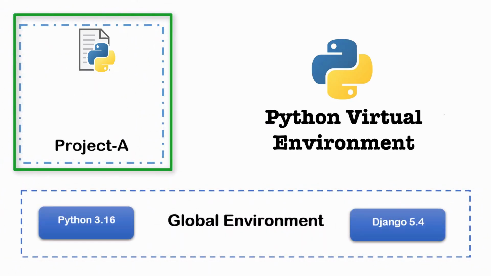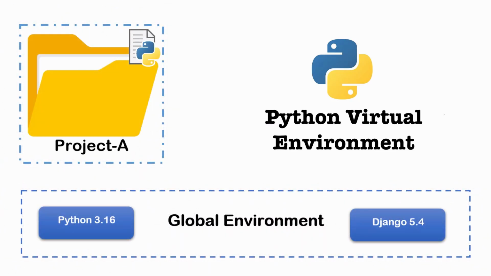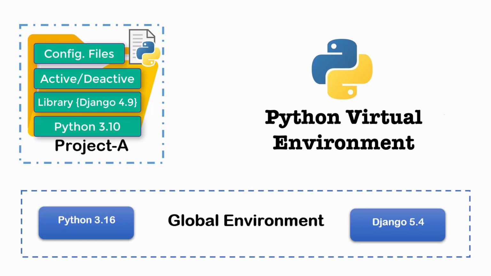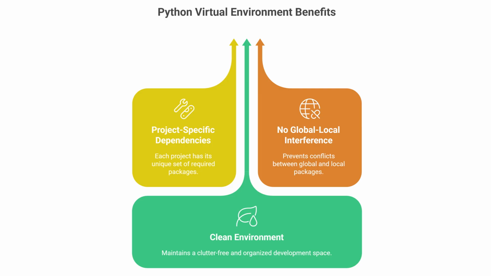A virtual environment is, at its core, just a folder on your computer. Inside that folder, you'll find a copy of the Python interpreter, its own dedicated space for libraries, a few scripts to activate and deactivate the environment, and a small configuration file. It's simple in concept, but incredibly powerful in practice. This Python virtual environment ensures that each project uses its specific dependencies, no interference between global and local packages, and your development environment remains clean and consistent.